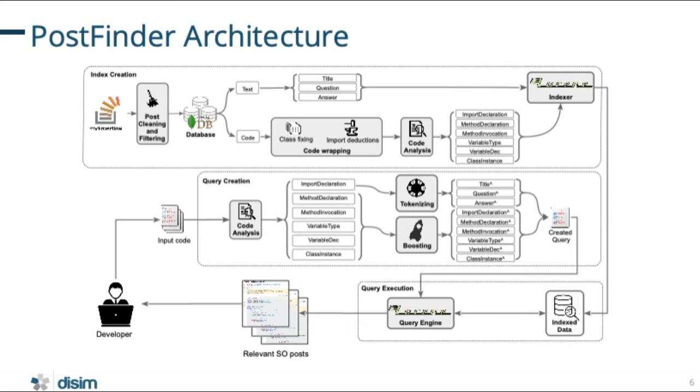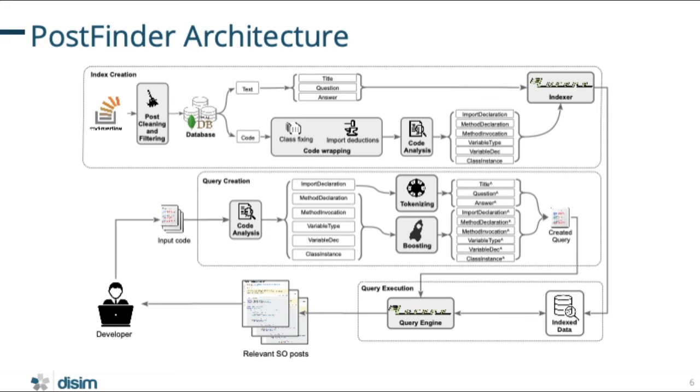From the official dump, we analyze every post related to Java, because for now we give support only to this language. By extracting information from the post's textual part, for example the question and answer, plus every useful piece of information contained in the code, like the import declaration, the method declaration, and so on, we're able to fill the indexes inside Lucene to create this database of indexed documents that can be used later.